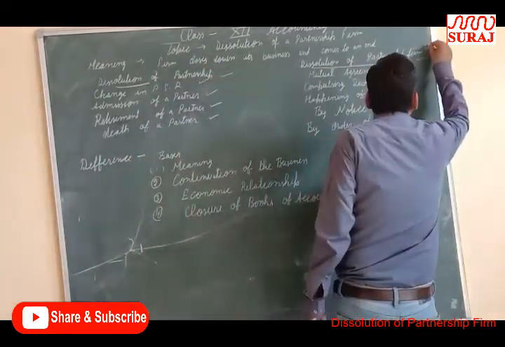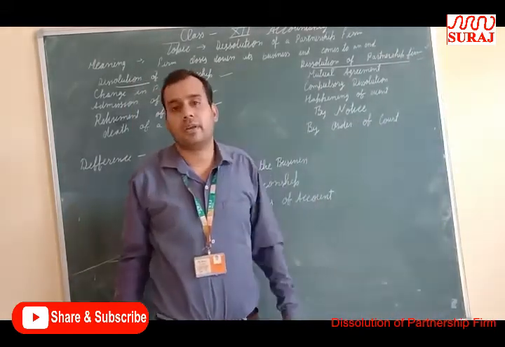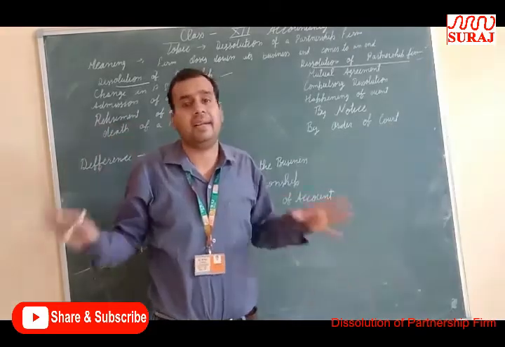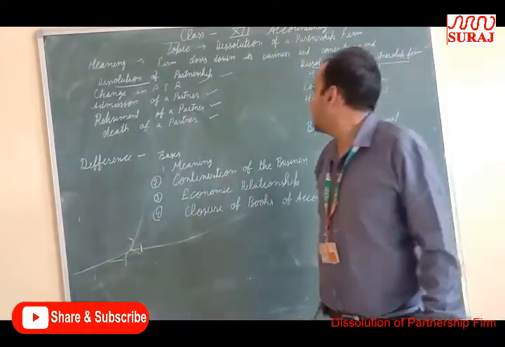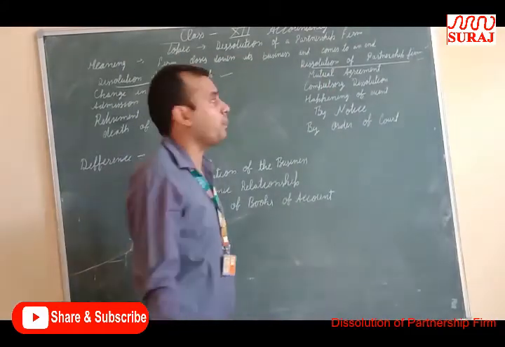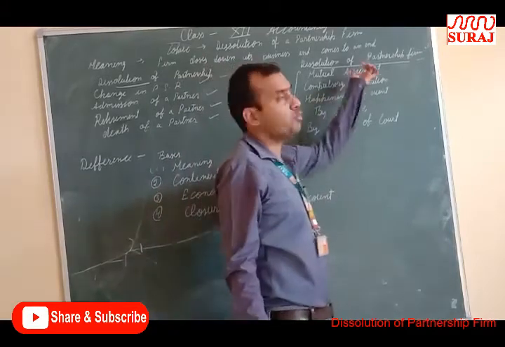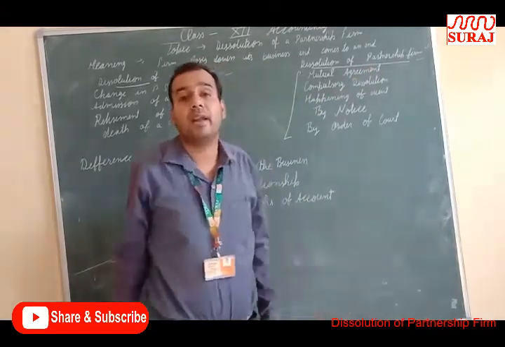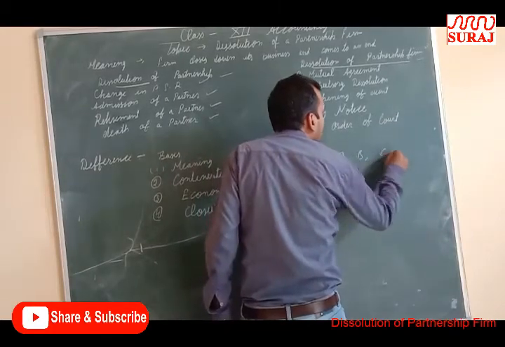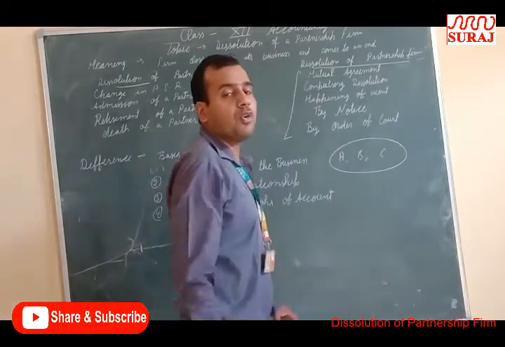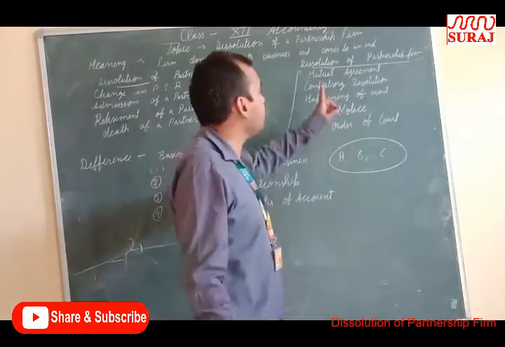In dissolution of partnership firm, the firm closes down its business. The relationship ends. The economic relationship will end. How can a partnership firm be dissolved? In three ways. First one, mutual agreement. What is mutual agreement? Just like A, B and C: all are agreed. Now they dissolve the firm, they end the business. It is a mutual agreement.